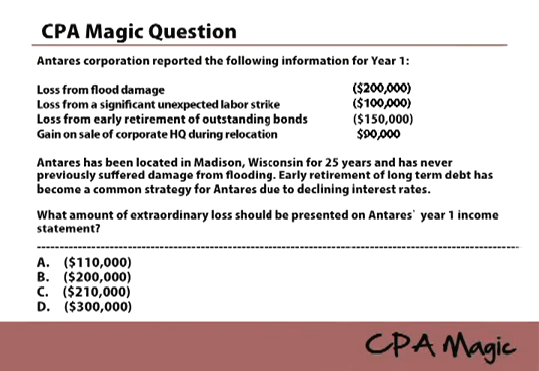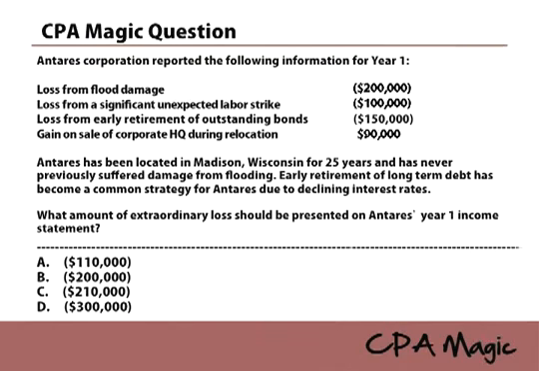This is a good example of the kind of syntax that the CPA exam might use in relation to extraordinary items. So 25 years, is that material? Is that infrequent? The answer is yes. That is infrequent, because the CPA exam will have to give you information implying frequency or infrequency. You don't need to make the judgment yourself.